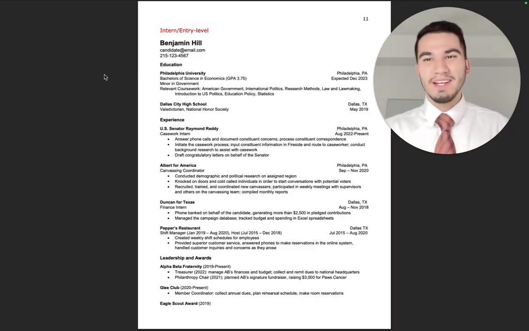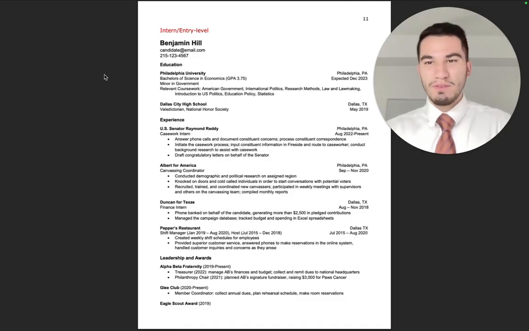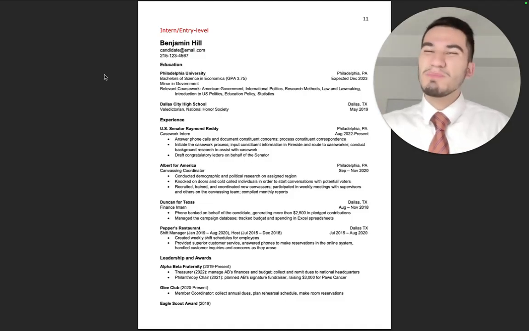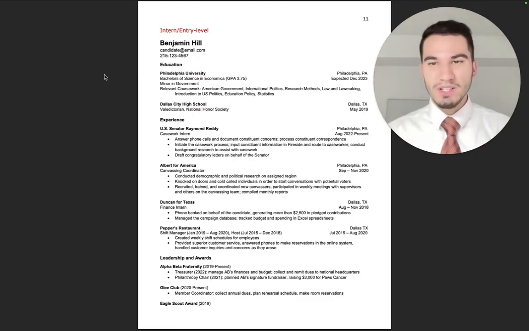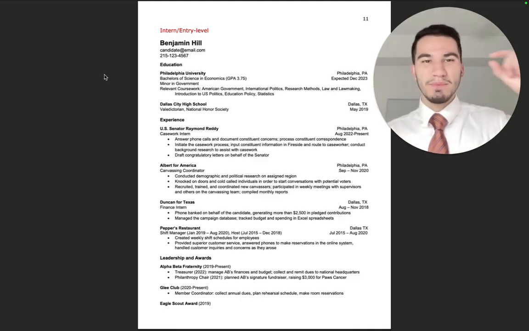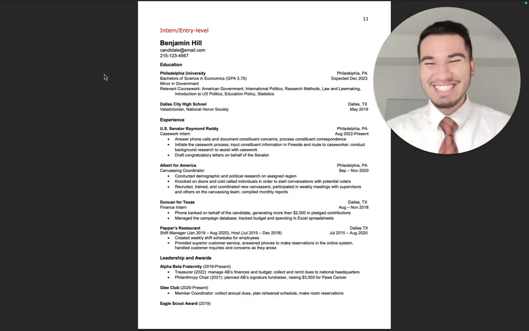Times New Roman, Calibri. These are the kind of fonts you want to use. 12 font, 11 font, 10 font. These are the kind of fonts you want to use. Something consistent that you can see throughout your resume. The only thing that you may want it to be a higher font is the name at the top. Your specific name. The rest should be the same font, consistent and simple.